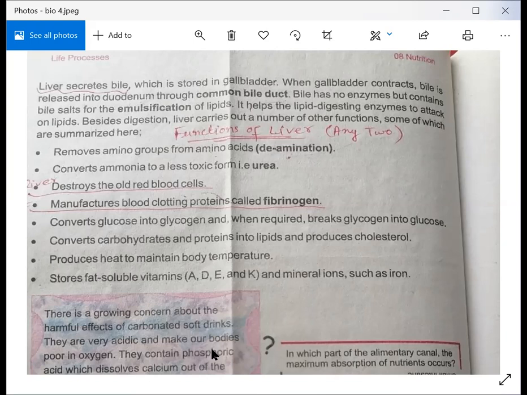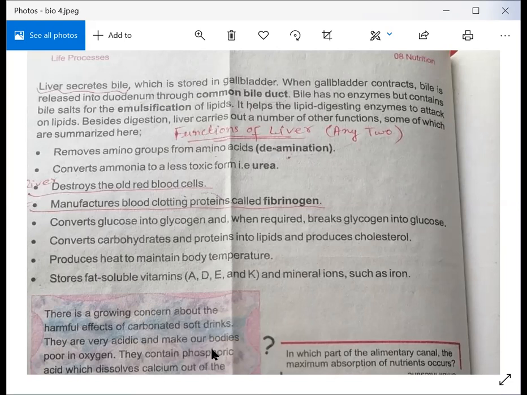Next is that it produces heat to maintain body temperature. In our body, a system works which is called homeostasis. Its important function is to maintain our body temperature according to our surroundings. So the balancing of temperature inside our body depends on heat. So the liver produces heat to maintain body temperature.